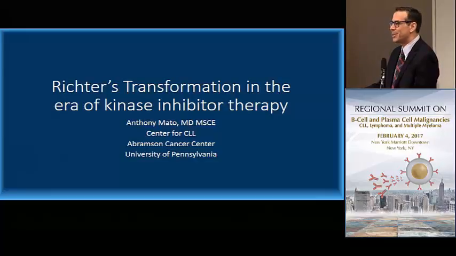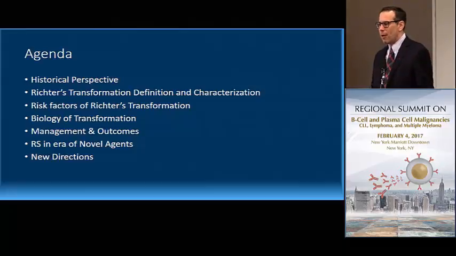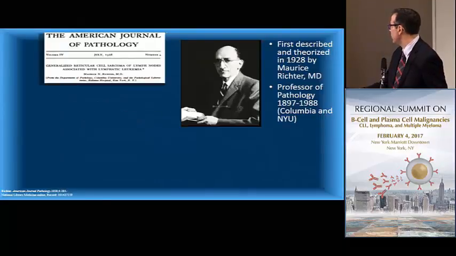CLL. And I wish that I could come up here and tell you that we have a strategy at Penn that we've developed that has led to superior outcomes. But I'll try to do my best to talk about where we're going with patients who develop this unfortunate complication. We'll talk about historical perspectives, how to define Richter's transformation, risk factors, biology, management, and then a little bit about what's going on with Richter's in terms of patients who are failing BCR antagonists, and then maybe some new directions.